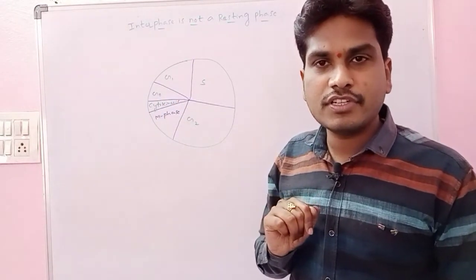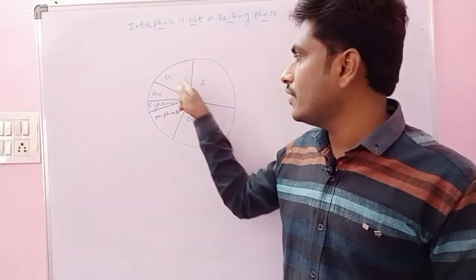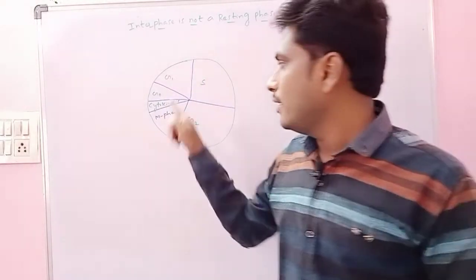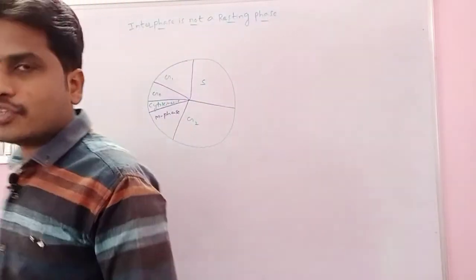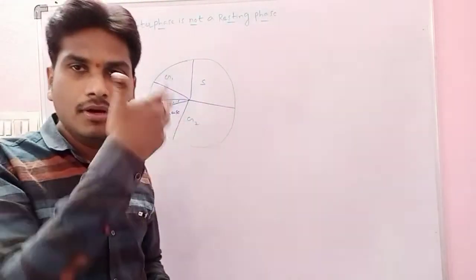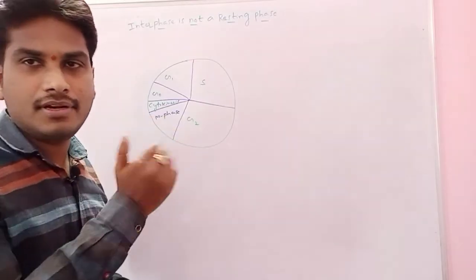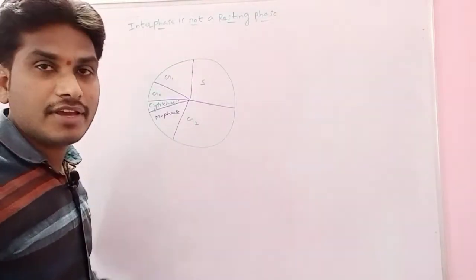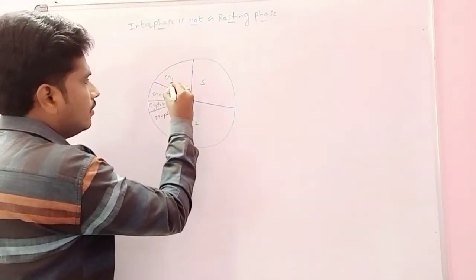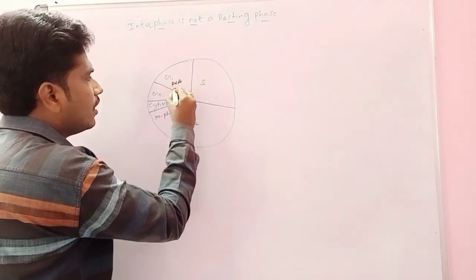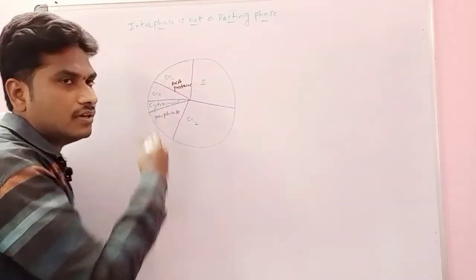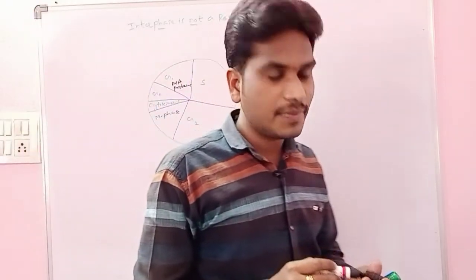Interphase consists of which phases? G0, G1, S, G2. The G term always indicates what? Gap, right? In G0, the cell is getting ready for the interphase. In the G1 phase, what is happening? The secretion or formation of RNA and proteins takes place.